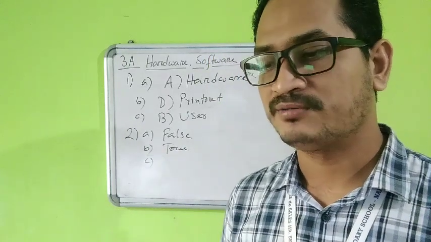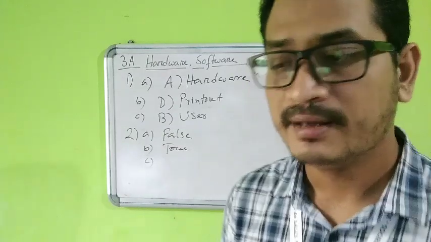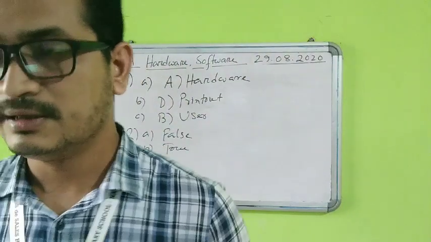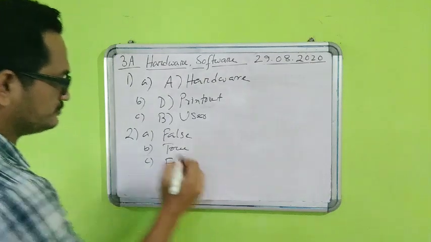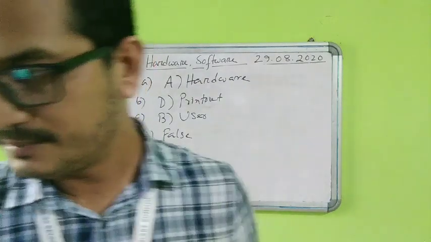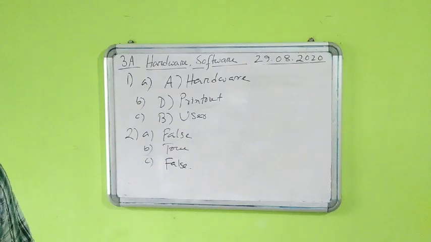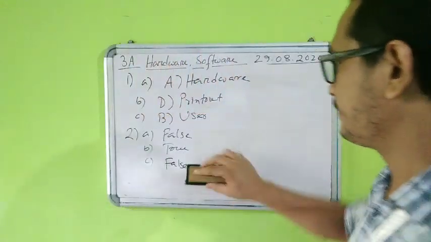It is the system software which controls the basic functioning of a computer. So question number C will also be false. Okay, so we have completed question number 2 A, B, C. So students, please copy down this one, that means mark it properly. Now we are going to question number 3.